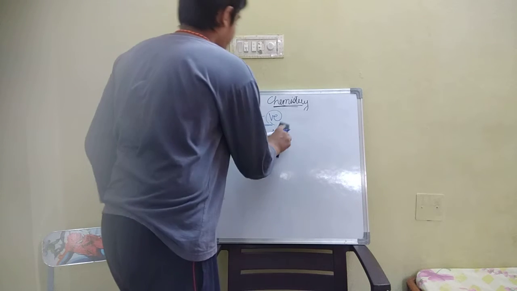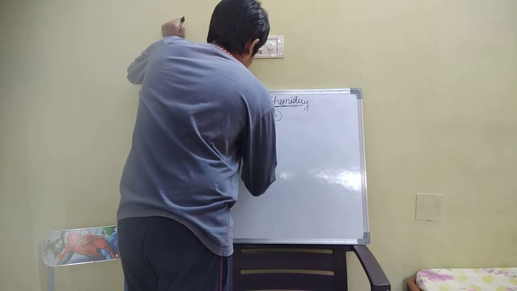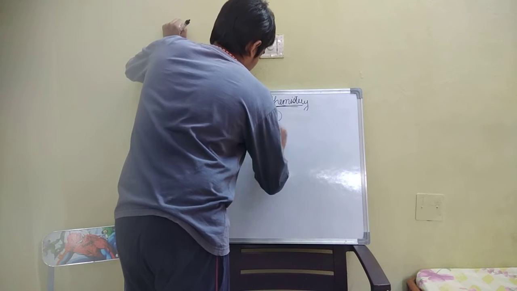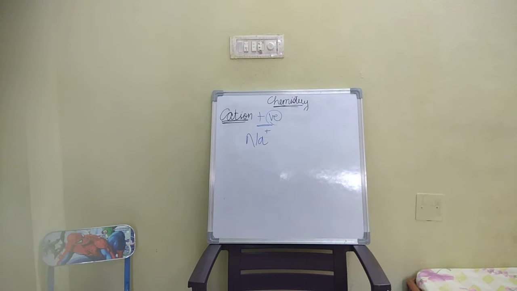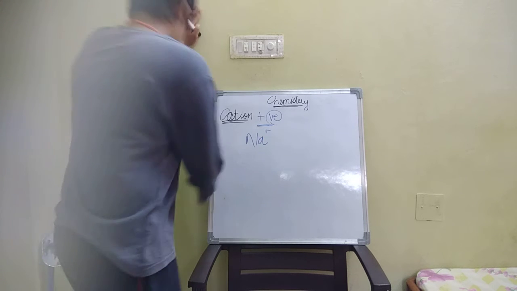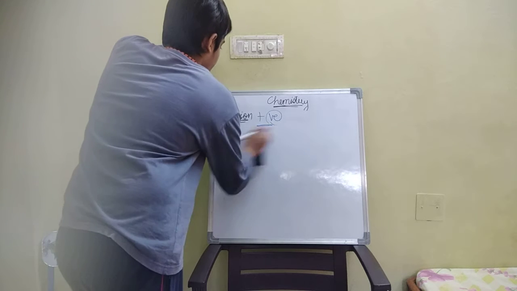So to make it stable, we put a plus symbol: Na plus. Plus means loss of electron.